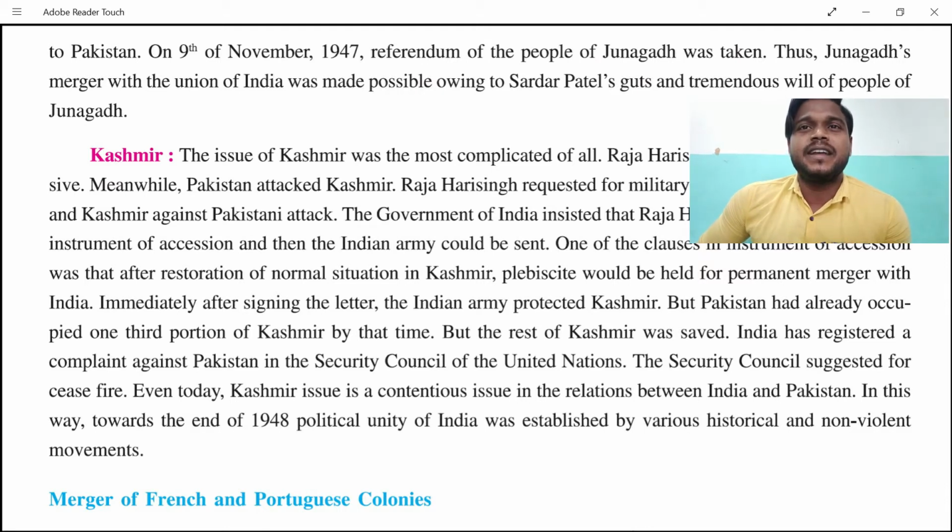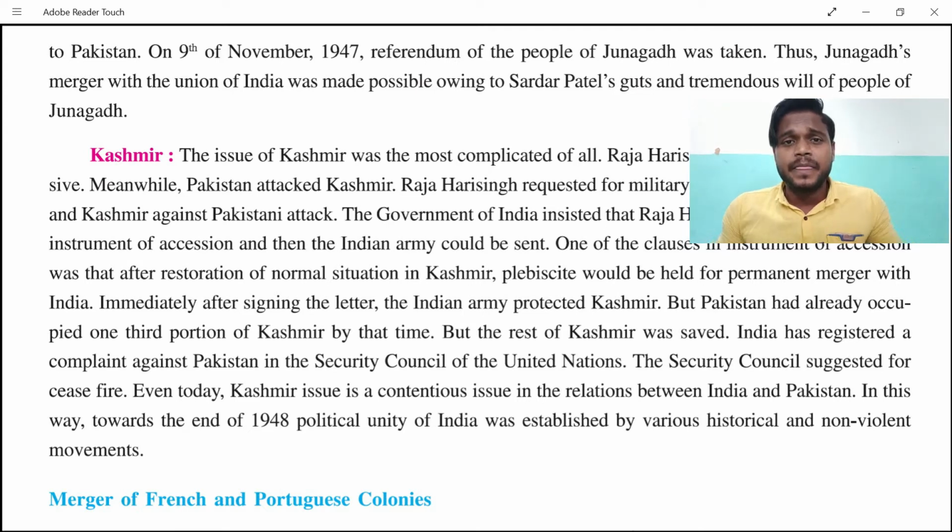The Government of India insisted that Raja Hari Singh should not fight, and that he should sign the Instrument of Accession. The Indian army could be sent only if he signed the treaty. Raja Hari Singh needed help, and we said that if you sign the treaty to join India, then we will send our armies. That was done slightly late, and Pakistan had already occupied part of Kashmir by the time he signed. Later, the Security Council suggested a ceasefire.